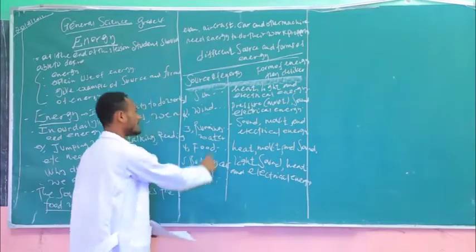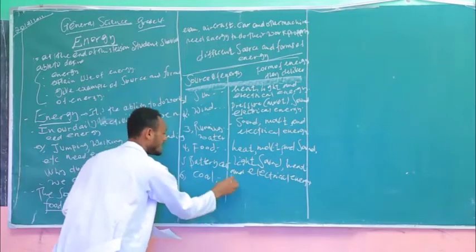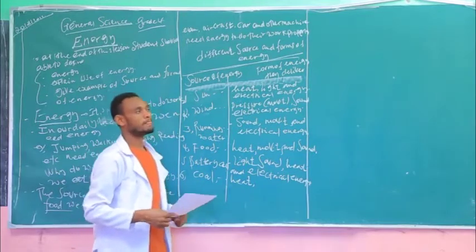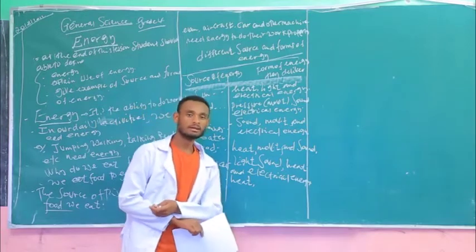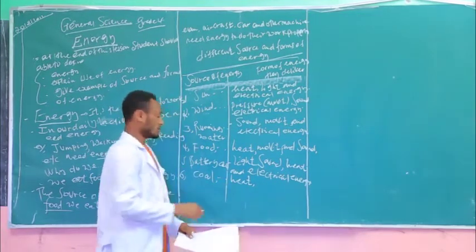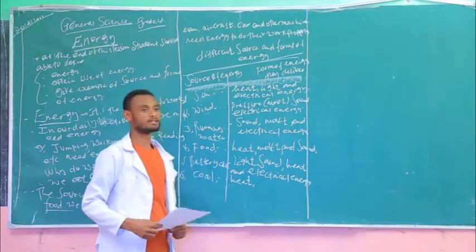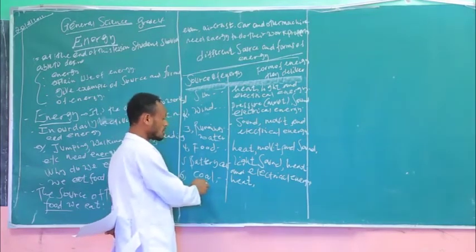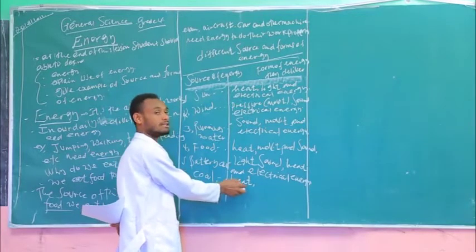Good. So the energy which is delivered from the coal is in the form of heat. You see, students, in the ancient times, different people used the coals to get the energy in the form of heat.